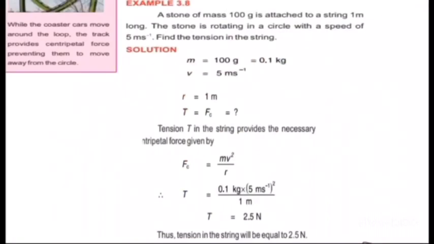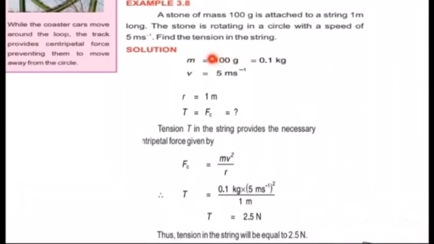Now we have example number 3.8 on page number 78 and 79 of your textbook. You can see from that page, which states that a stone of mass 100 gram is attached to a string of 1 meter long. This stone is rotating in a circle with a speed of 5 meter per second. Find the tension in the string. It means we have to find out the tension, which is the centripetal force.